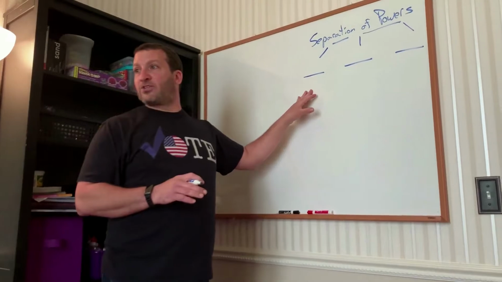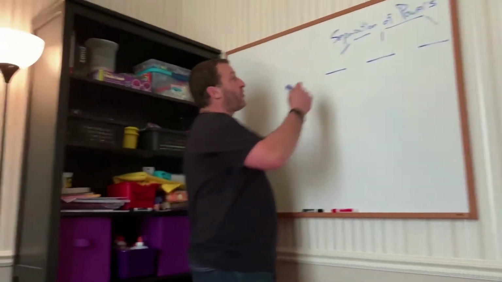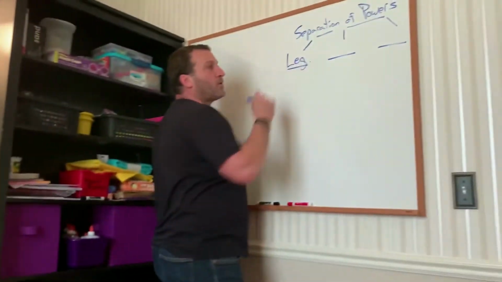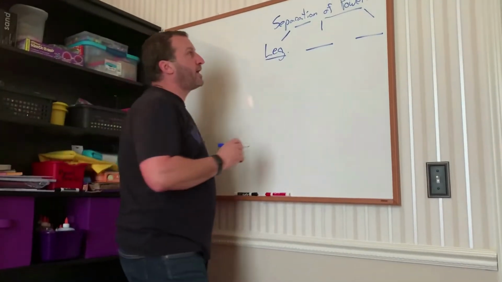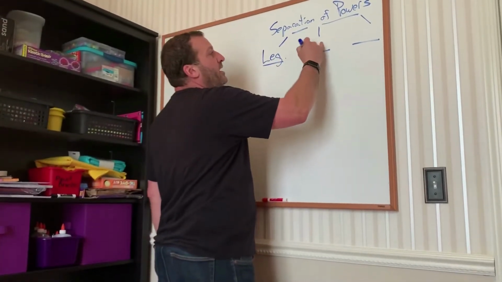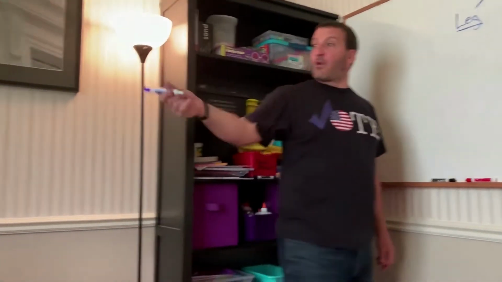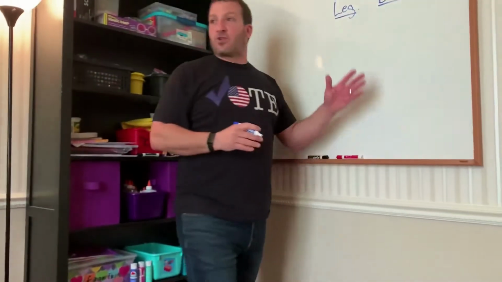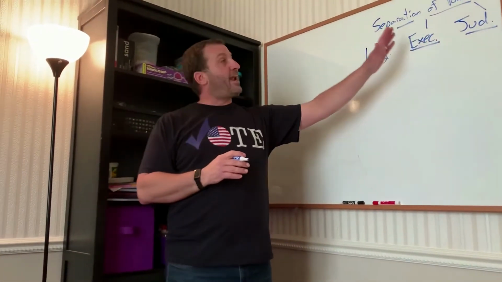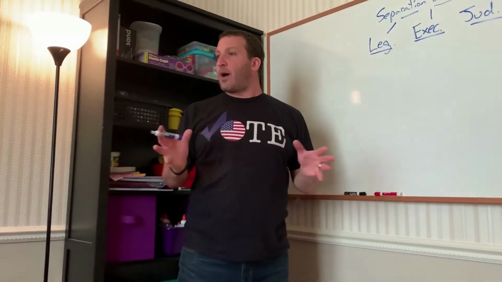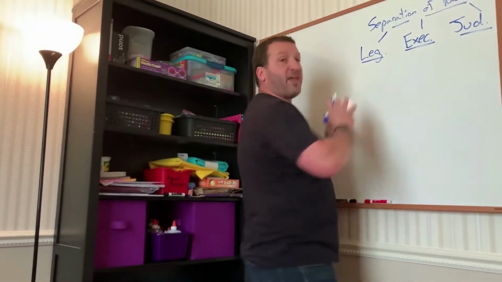The first branch of government, Ellie, what do we call the first branch? Legislative. The legislative branch. And I'm going to abbreviate it, but that means legislative branch. Then we have the executive branch. And the third branch, Ellie? The judicial branch. So this is our separation of powers. And each branch has their own job. They all do separate things.